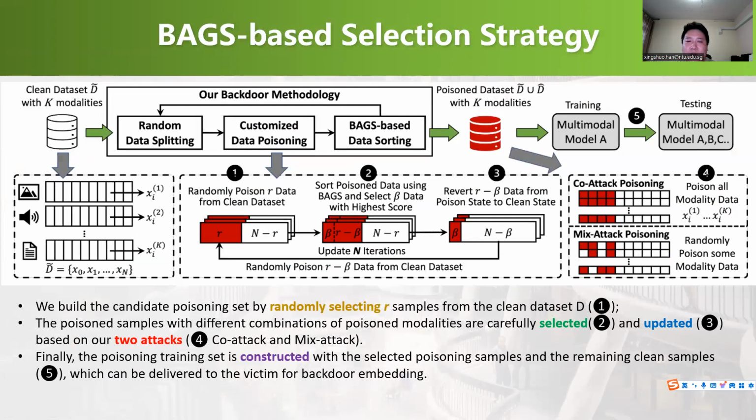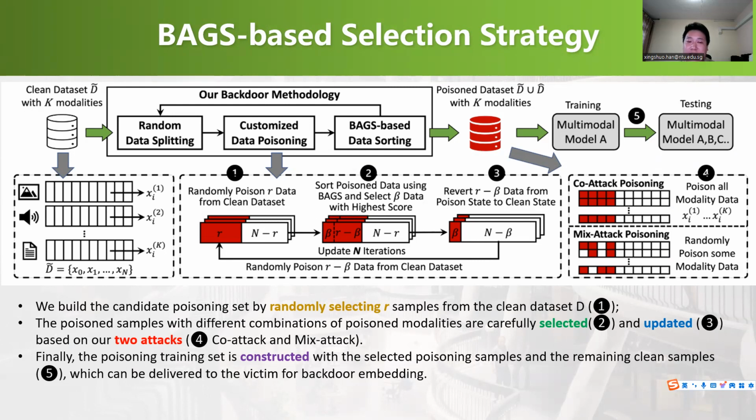Based on our proposed BACS, we propose a selection strategy. We build the candidate poisoning set by randomly selecting R samples from the clean dataset D. Then the poison samples with different combinations of poison modalities are carefully sorted and selected by BACS and updated based on our two attacks, the co-attack and the mix attack.